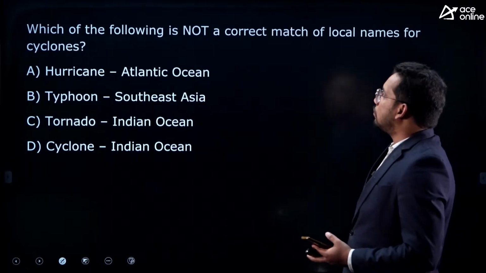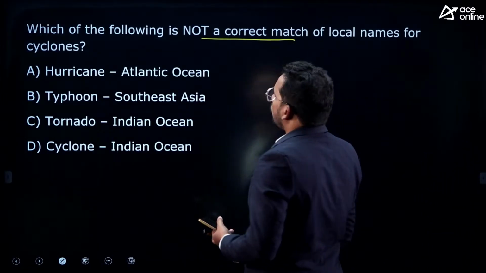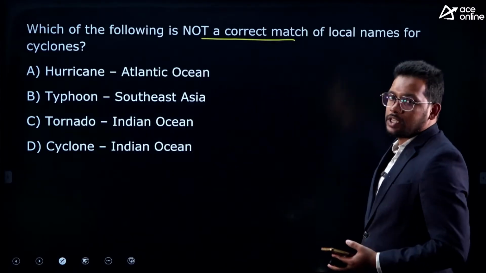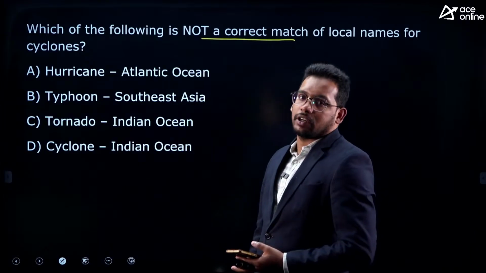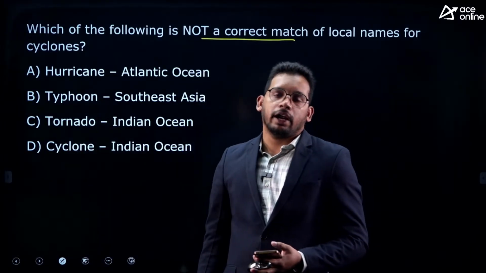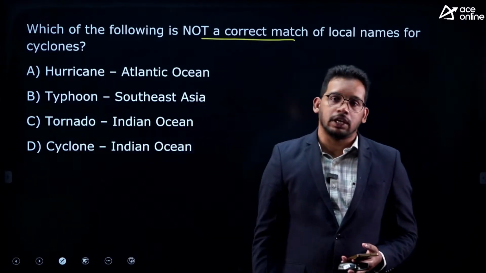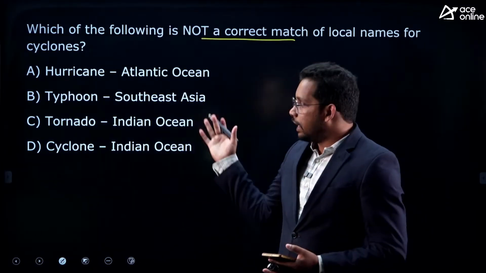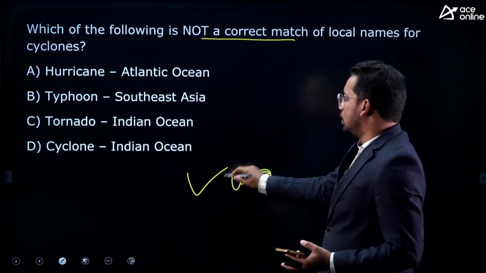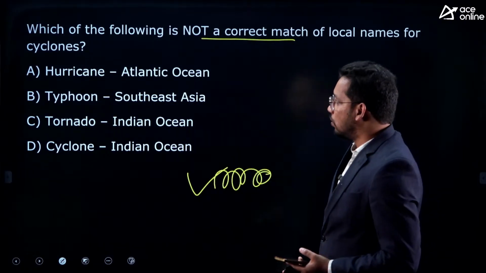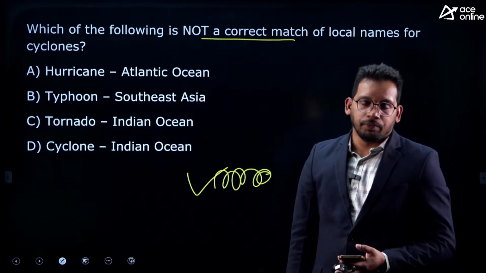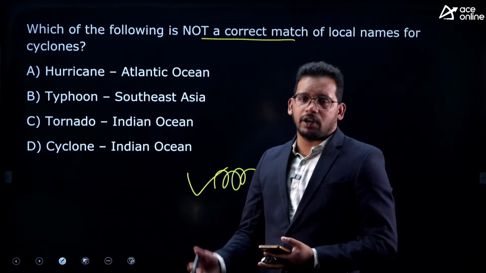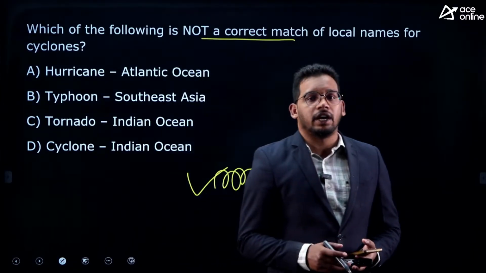Next question, which of the following is not a correct match of local names for the cyclones? Local names for the cyclone. See, a cyclone is a low pressure depression that moves across the ocean, as it receives a lot of rainfall continuously, maintaining sufficient Coriolis force, high temperatures, low pressure zone, and it reaches the land. We have discussed, right. So this is called a cyclone. Now a cyclone is called by different names in different regions across the oceans. In the Atlantic Ocean we call it by a different name, in the Indian Ocean by a different name, right.